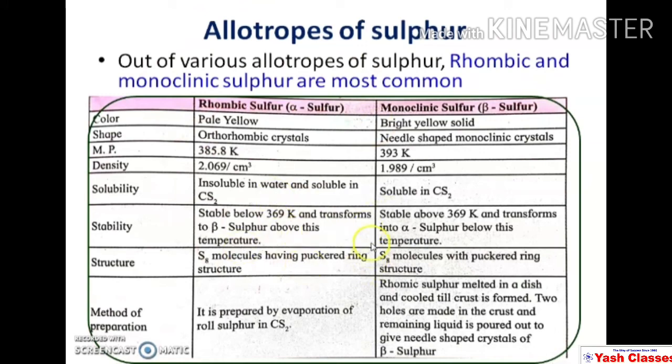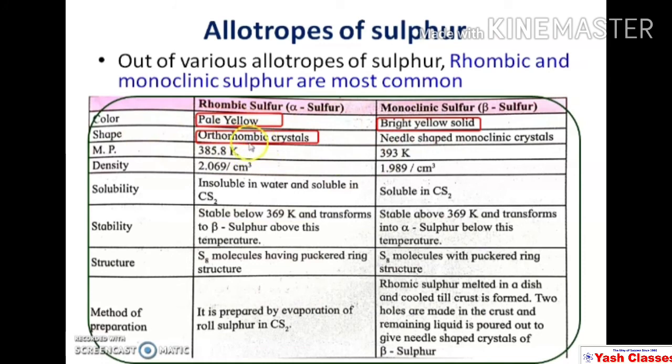Now try to go through this table. We are going to compare the properties of rhombic sulfur, also called alpha sulfur, and monoclinic sulfur or beta sulfur. Actually, rhombic sulfur has a pale yellow color, whereas monoclinic sulfur or beta sulfur has a bright yellow color. Both exist in solid state, but one has a pale yellow color, the other has a bright yellow color.